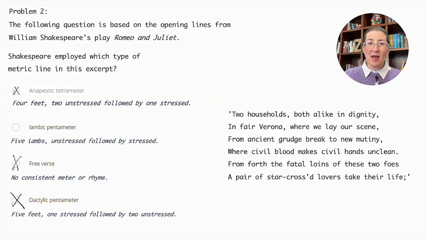But what is an iamb? This is a metrical foot in poetry that consists of 2 syllables. The first syllable is unstressed, followed by a stressed syllable. It creates the pattern of da-dum, da-dum, and Shakespeare's famous for that. Therefore, the correct answer here is iambic pentameter.